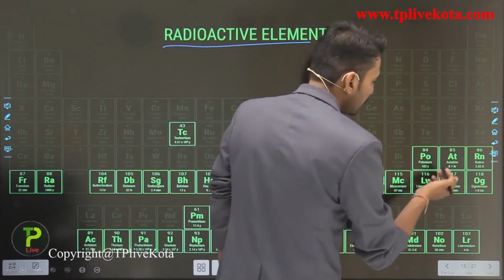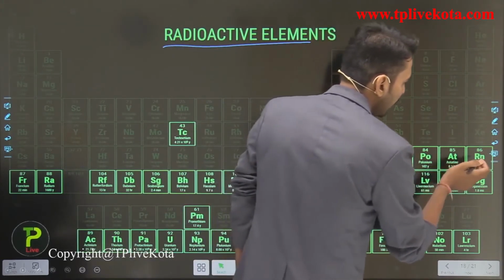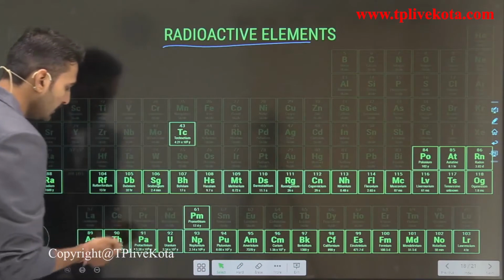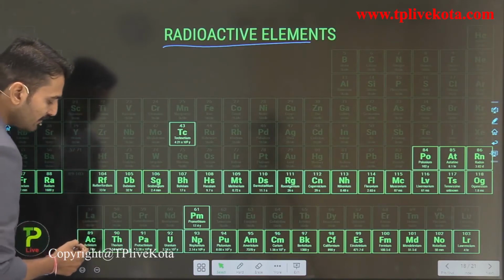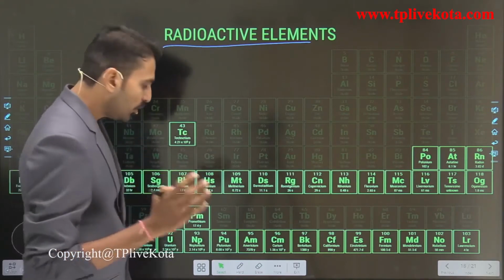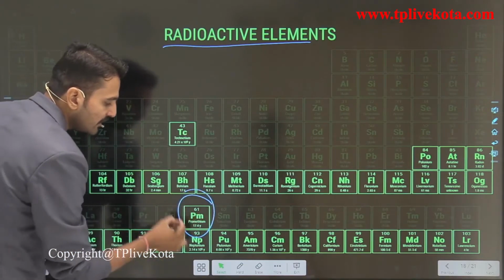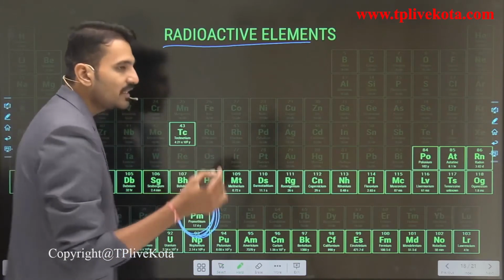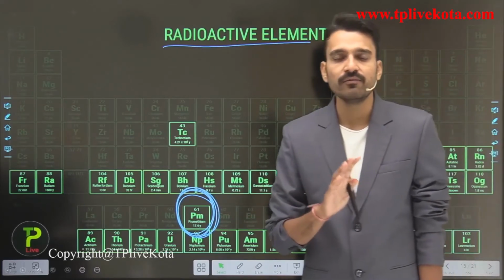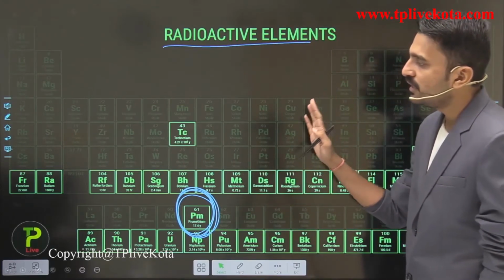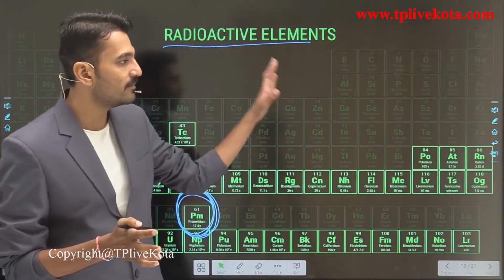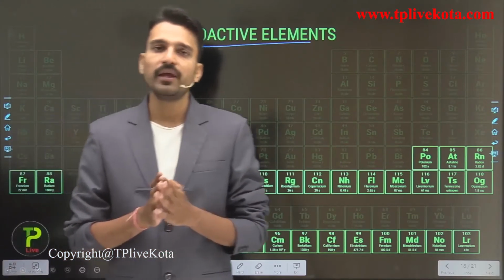Also some of the elements in the 6th period, that is polonium, astatine, and radon, are radioactive elements. The 7th period also contains the actinoid elements. They all are radioactive elements. While talking about the lanthanoid series, promethium is the only radioactive element, while others are not radioactive at all. So students, you can remember which are the radioactive elements and which are not by simply seeing this picture over here.